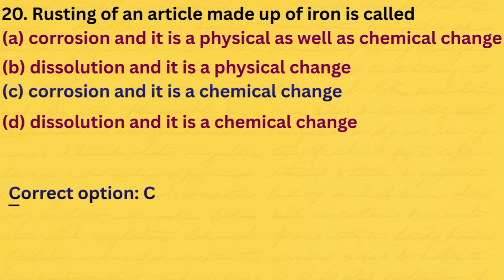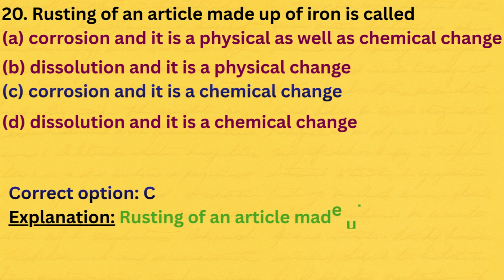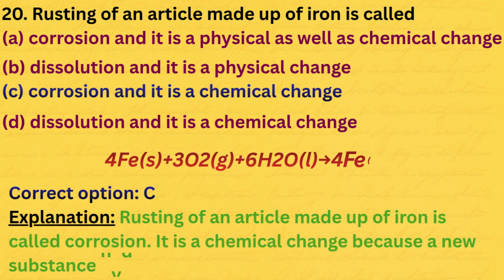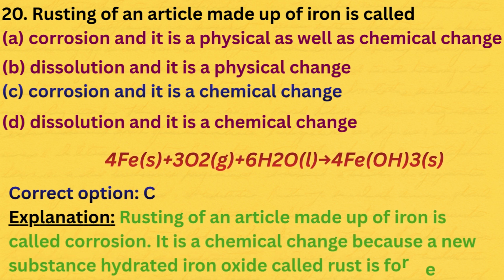Here is the explanation. Rusting of an article made up of iron is called corrosion. It is a chemical change because a new substance, hydrated iron oxide called rust, is formed.